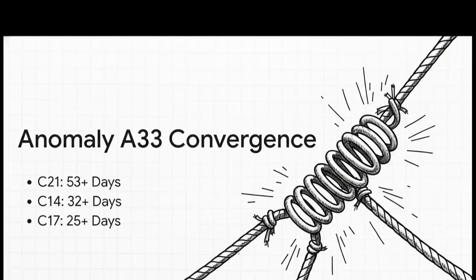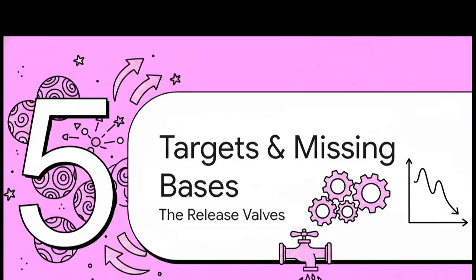Just think about these gap days. Cycle 21 has been dead silent for over 53 days. Cycle 14, over 32 days. Cycle 17, over 25 days. These major, heavy-hitting cycles got absolutely zero relief during that saturation event. So this convergence is tightening by the minute, and the system is waving massive red flags, marking this as a highly volatile environment. Let's move to our final section and see how this builds: targets and missing bases.